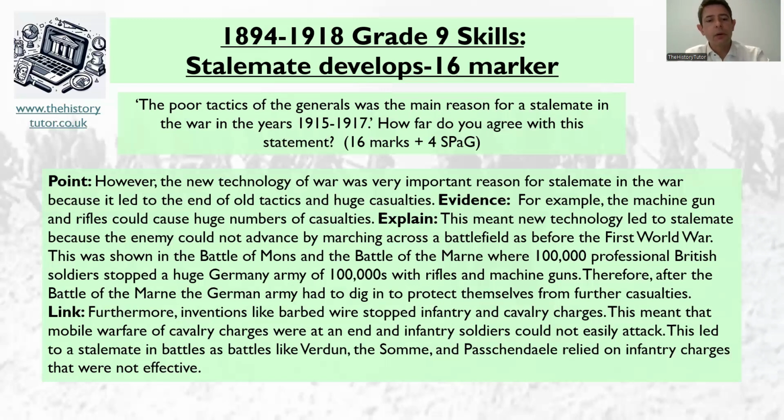Okay, so furthermore, inventions like the barbed wire stopped infantry and cavalry charges. This meant that mobile warfare of cavalry charges were at an end, and infantry soldiers could not attack easily. This led to a stalemate in battles like Verdun, Somme and Passchendaele, which relied on infantry charges that were not effective.